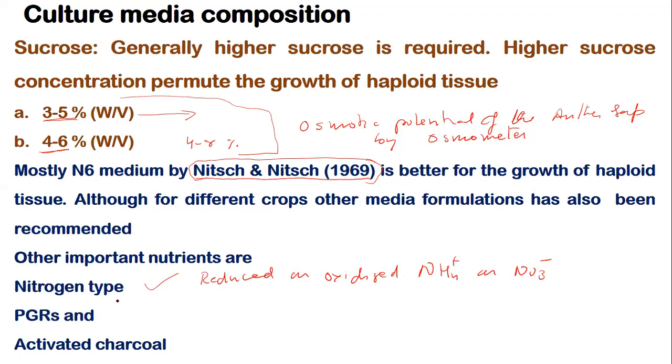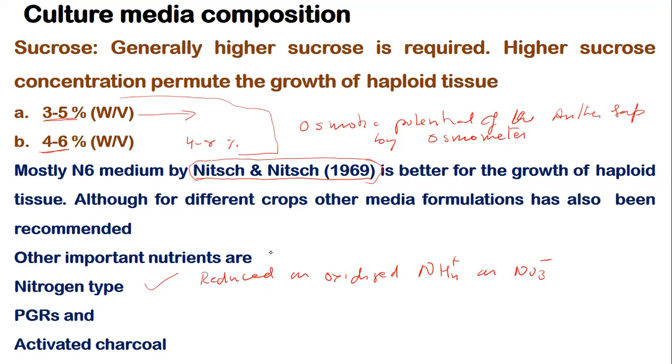Then plant growth regulators of course play a very important role, like in normal tissue. They induce division. They are the molecules that alter the morphogenetic path. Plant growth regulators are known to alter the morphogenetic pathway. So that work they will do here also, as in the case of diploid tissue.